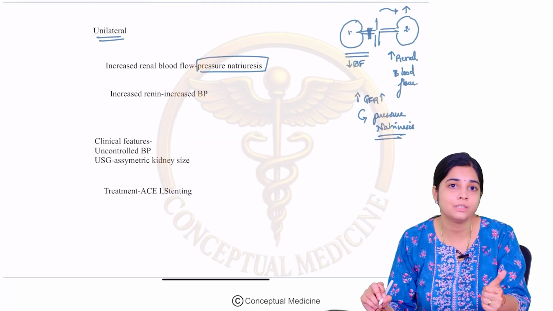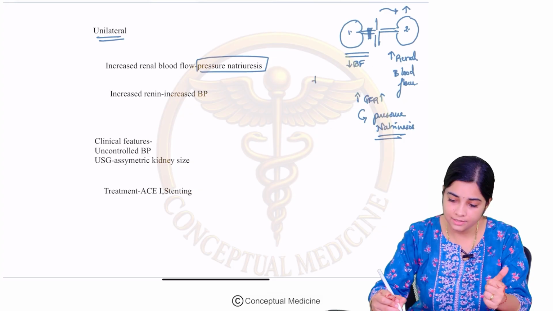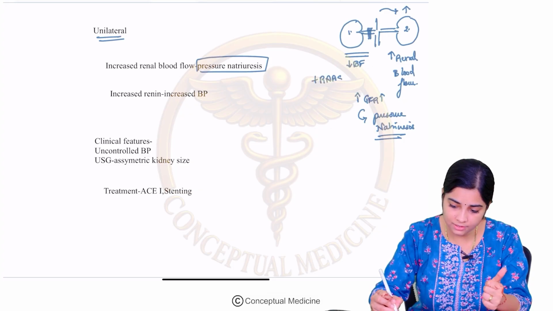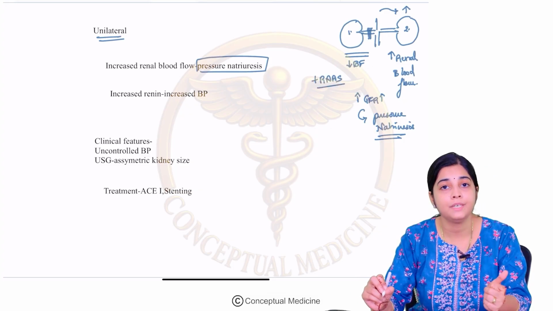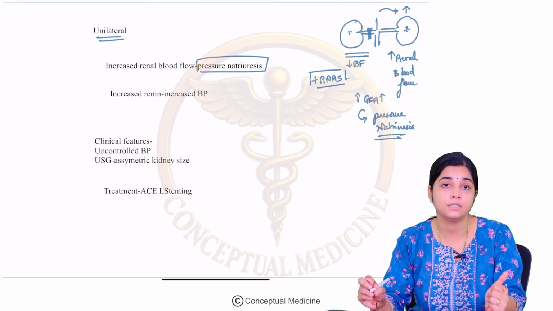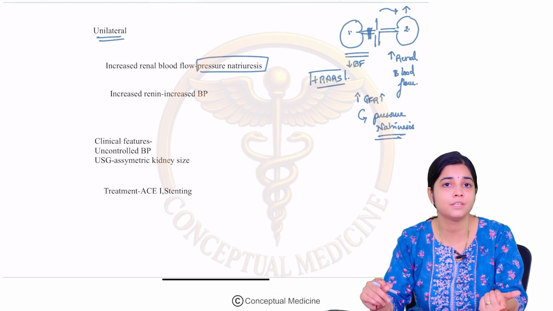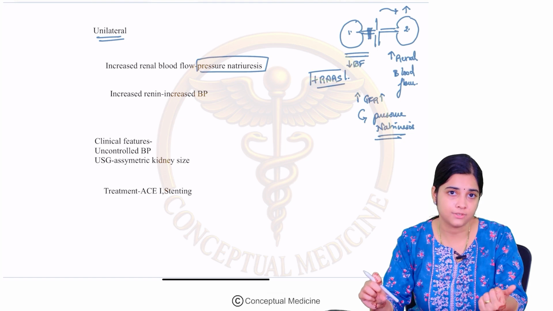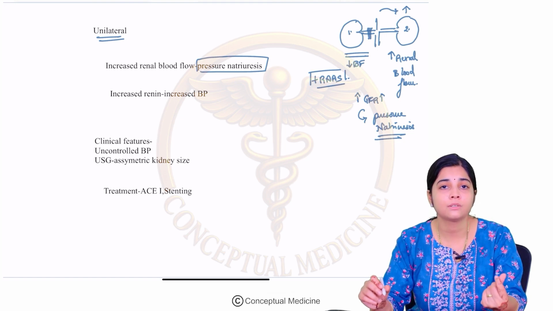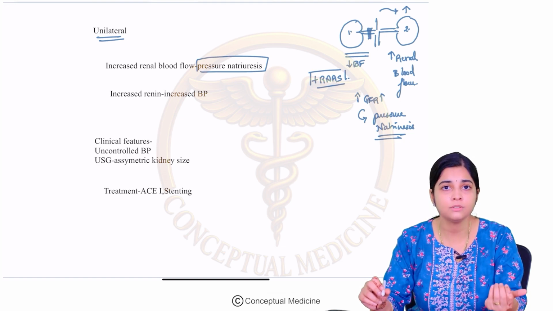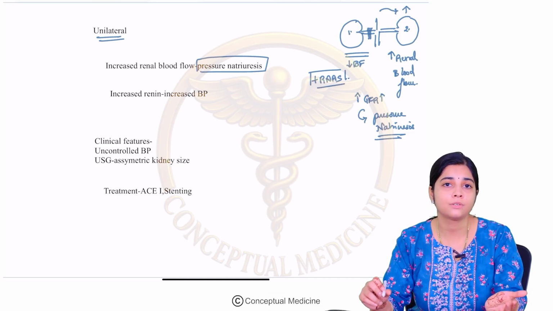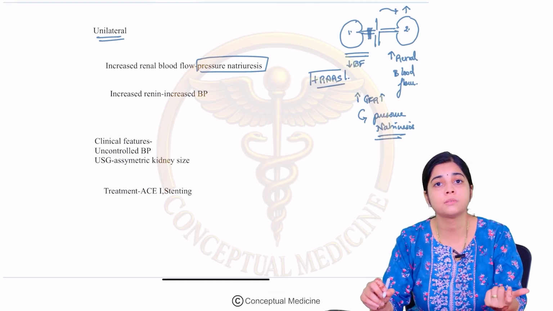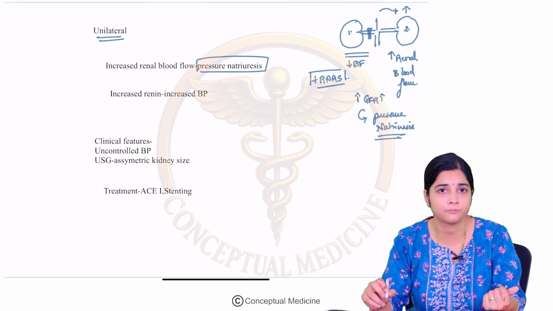Also, whenever there is a unilateral renal artery stenosis, there is stimulation of your renin-angiotensin-aldosterone system. We have learnt that whenever the kidney's perfusion is reduced, there will be stimulation of the RAAS. Renin causes conversion of angiotensin 1 to angiotensin 2, and aldosterone is also stimulated, which is responsible for the reabsorption of sodium and water from the kidney.